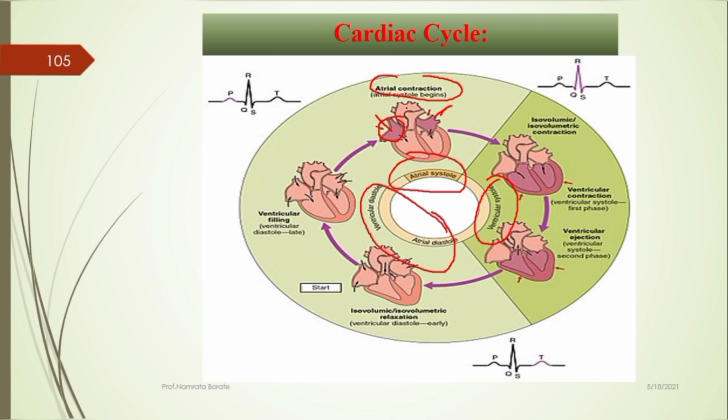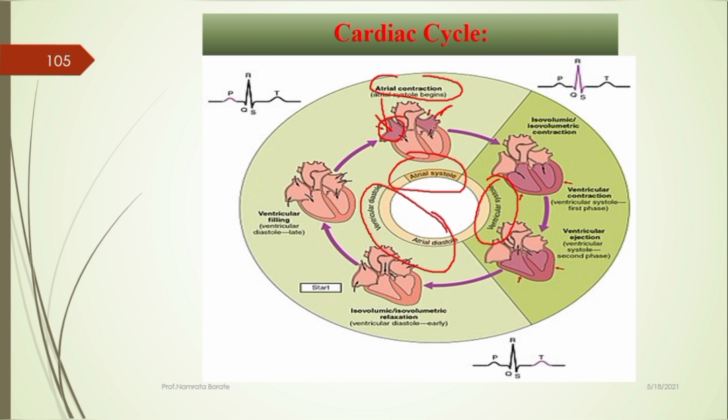The backflow of blood is prevented. The right atrium receives the deoxygenated blood from the inferior vena cava as well as the coronary sinus. Both openings are guarded by valves, known as the Eustachian valve and the Thebesian valve.